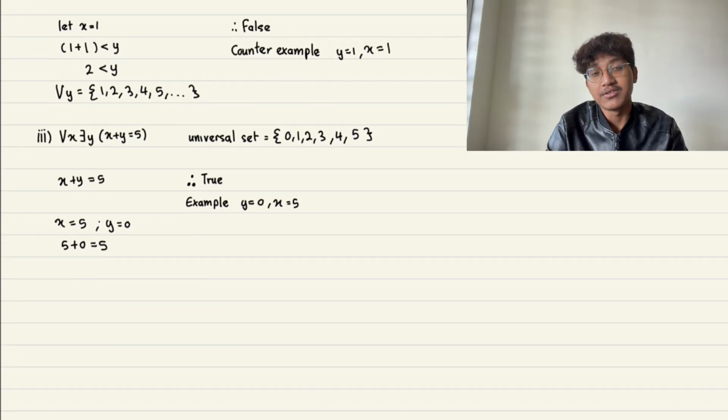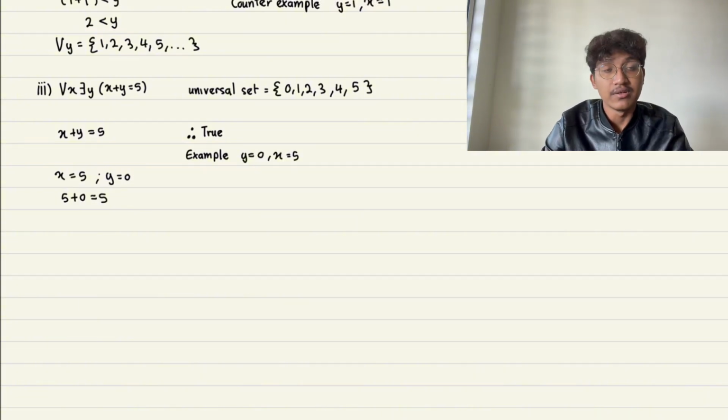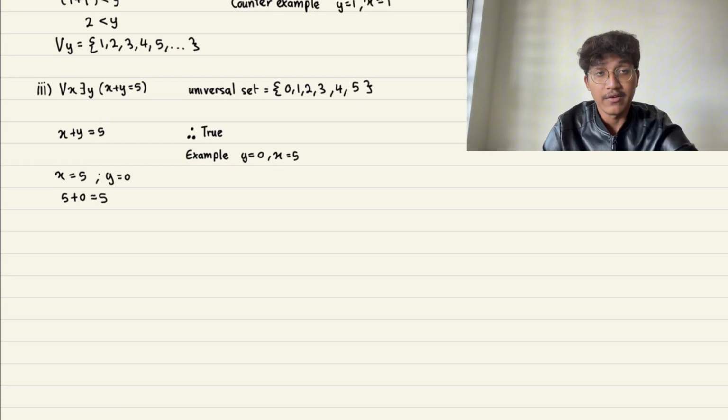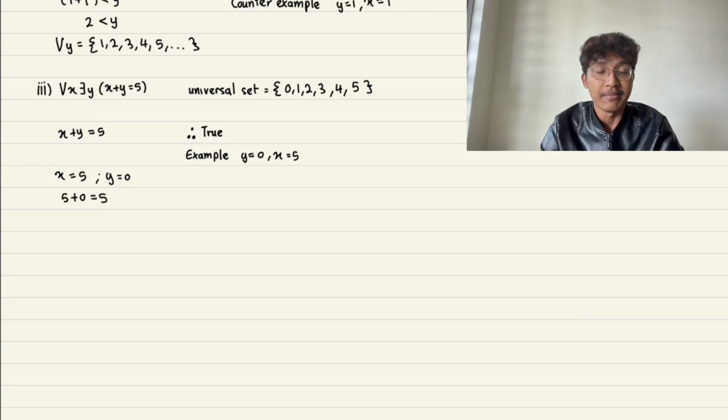Okay, let's go to part 3, which is the last one. For the statement, we can see for all x there exists y such that x plus y equals 5, and the universal set is 0 to 5. Let x equal 5. Then 5 plus y equals 5, so y equals 0. Every value of x has a value of y that satisfies the equation, and that makes the statement true. Okay, let's go to the next one.